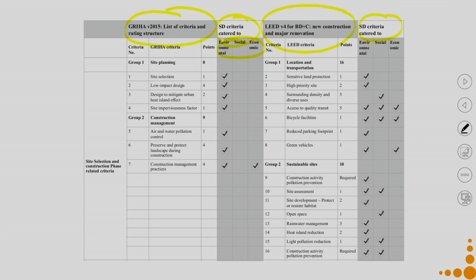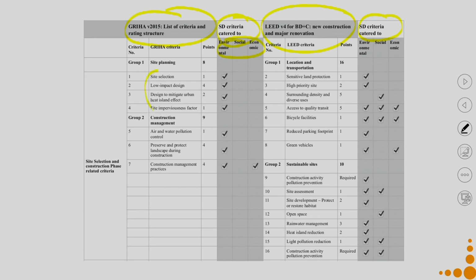When we were doing this comparison, we identified that Griha is very strong, its criteria is quite elaborate on the environmental dimension, but it lacks criteria on the social and economic dimension. So, that is where we have a potential for improving the metrics in itself.